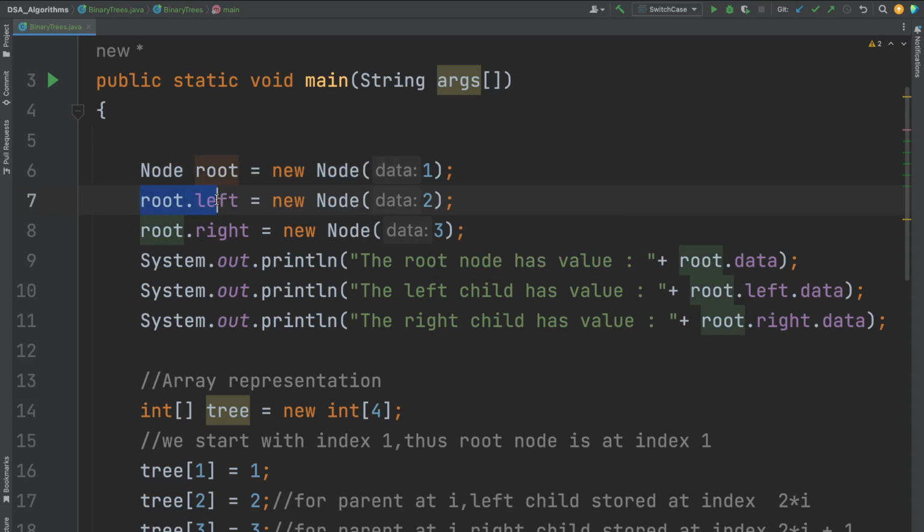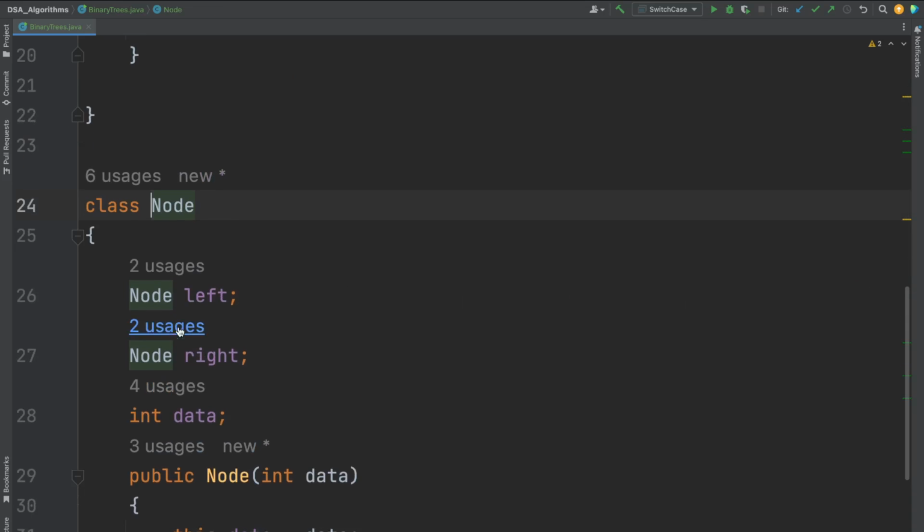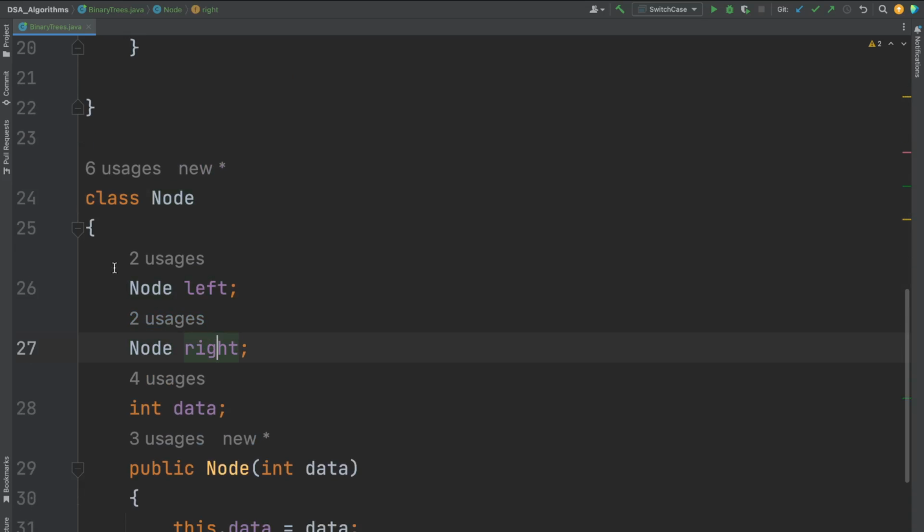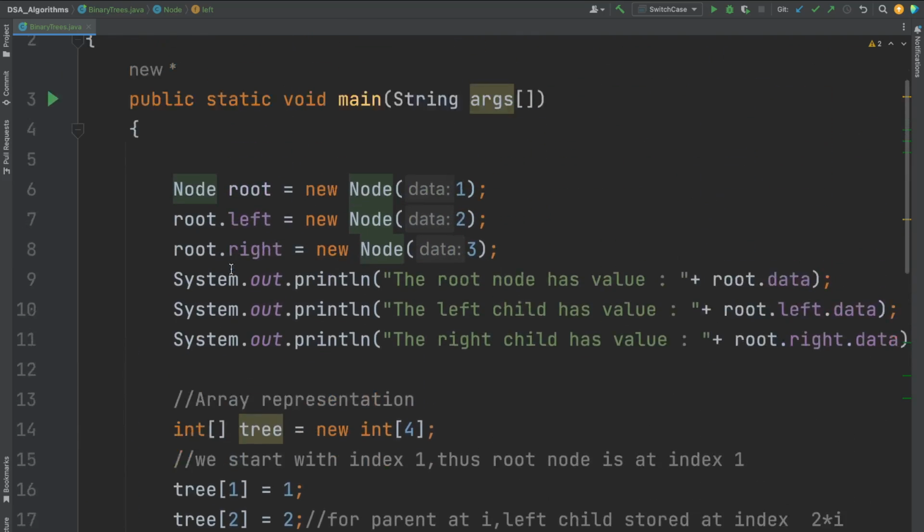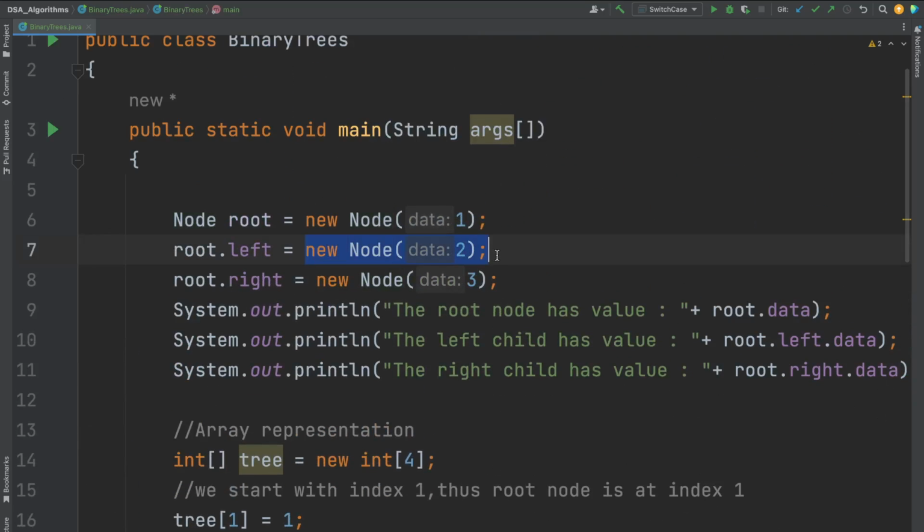I want to go ahead and create the left child for it. What will I do? Root dot left. Why am I able to do root dot left? Because if you see in the node class, I have a left and a right child which are of type node. Now here I need to create new nodes for my left child, so new node, and I pass the data 2. The right is nothing but new node 3.